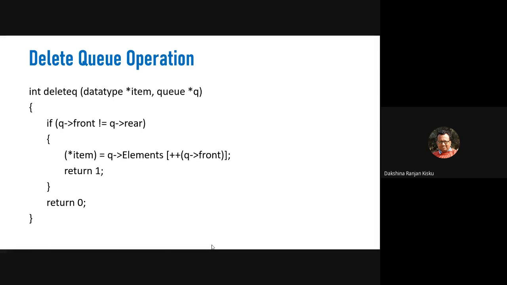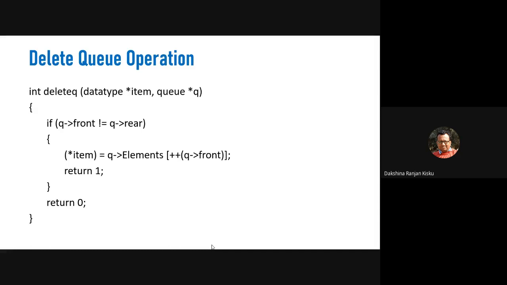Now if q front is not equal to q rear, what does this mean? That means if some position is not pointed to by both the front and rear, the elements of that position are not held by both the front and rear variables.